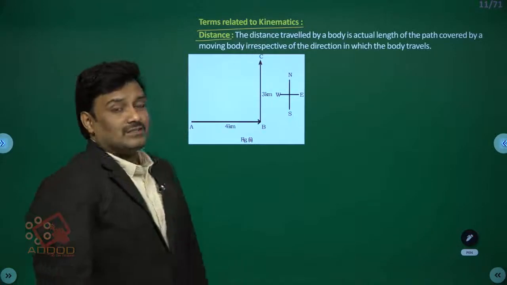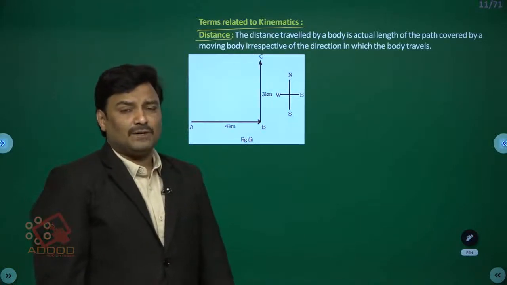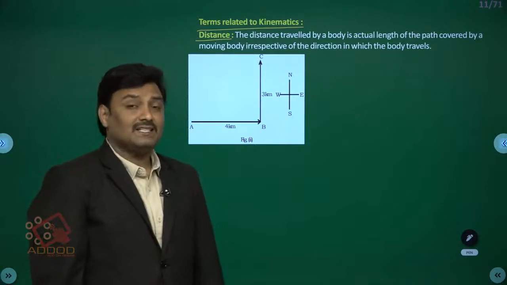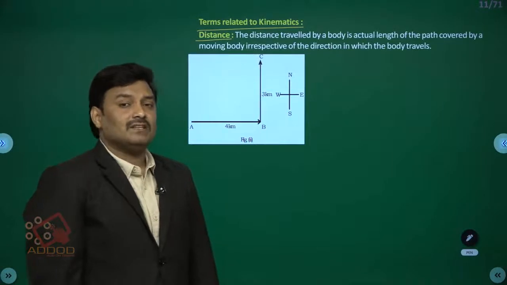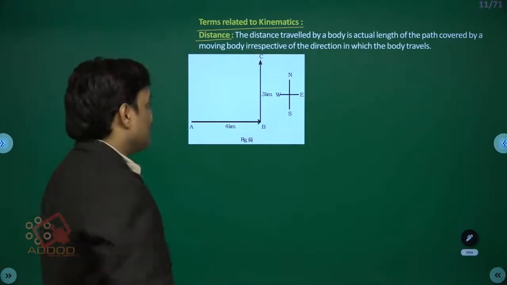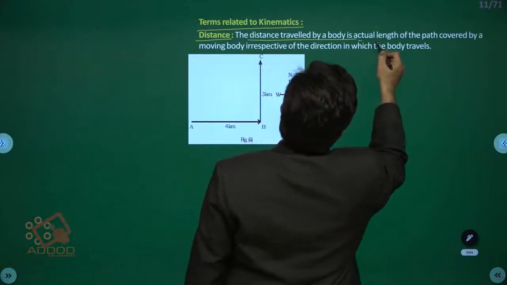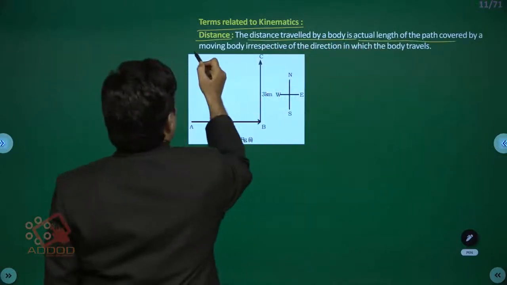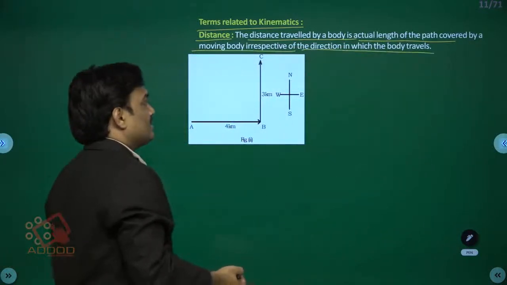So what is distance? Distance is the path length traveled by the body in the given time interval. The actual path length of the body is said to be the distance traveled by the body. The distance traveled by a body is defined as the actual path length covered by a moving body irrespective of the direction in which the body travels.